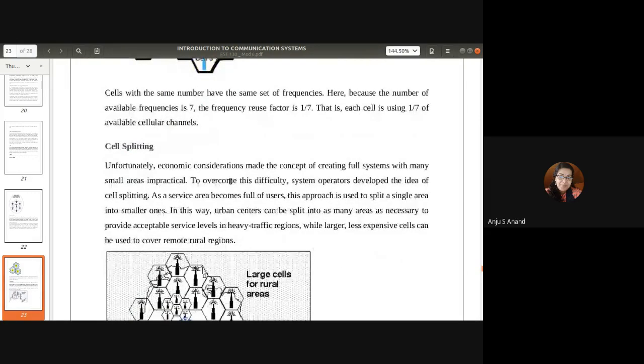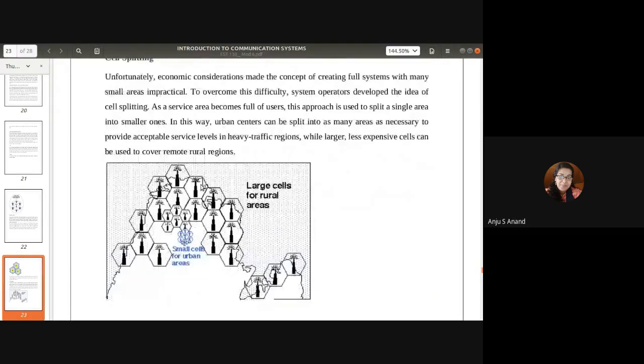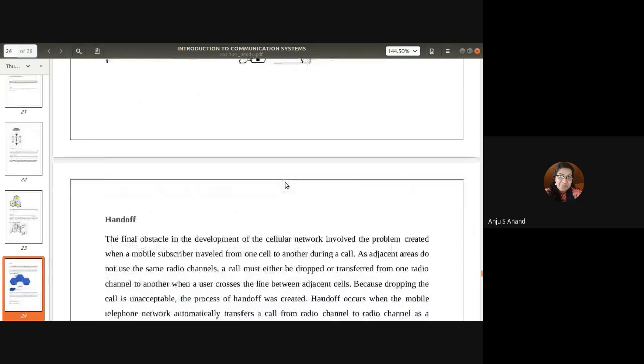Next are the different plans for improving capacity and coverage. First one is cell splitting. If the available cell is congested or the population density is higher, the cell is split and provided with a low power base station antenna. So a smaller cell is created, and this process is called cell splitting.